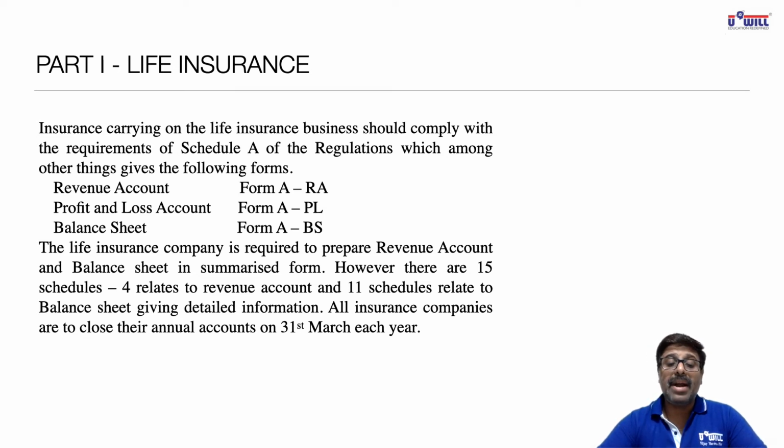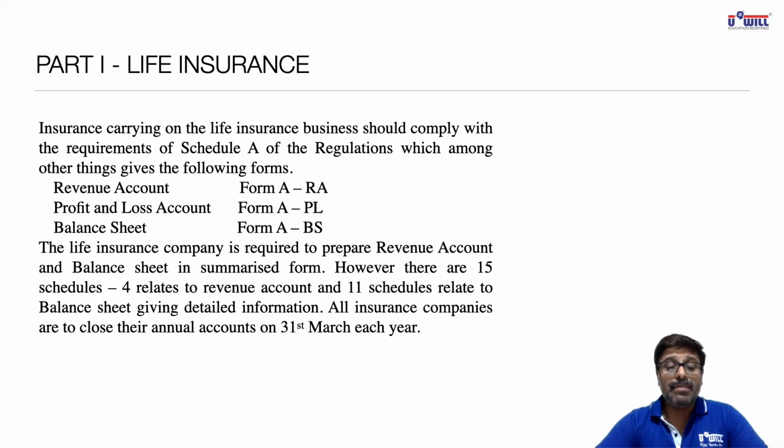Revenue account is to be prepared in Form A RA, where RA stands for revenue account. Profit and loss account is to be prepared as per Form A PL, where PL stands for profit and loss account. Balance sheet is to be prepared as per Form A BS. But only Form A RA, that is the revenue account for a life insurance company, is covered in your syllabus. Profit and loss account and balance sheet are not included in your syllabus.